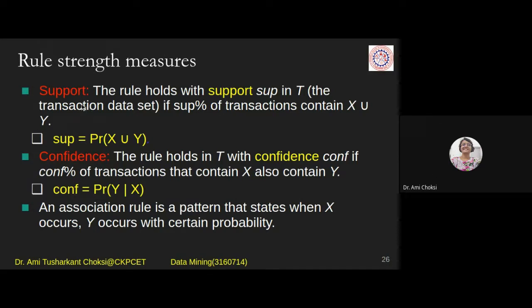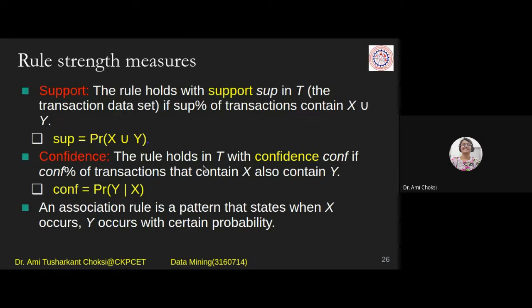So what is the case? Support means the rule holds with support sup. Sup is a count, the support value, in T if this sup percentage of transactions contains X union Y. This count we want to find. So I can say the variable name is sup, which is equal to probability of X union Y. When both are available, then it is X union Y.